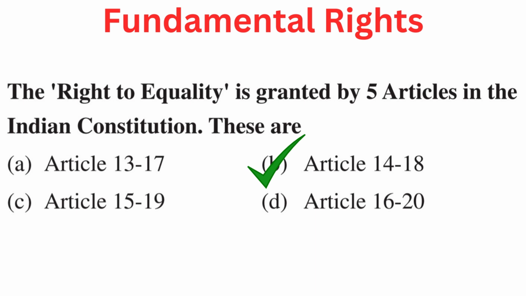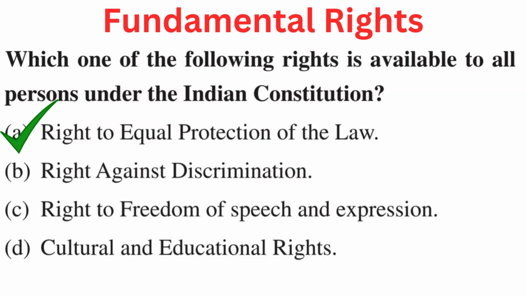Article 14 to 18. Your question is: which one of the following rights is available to all persons under the Indian Constitution? Your options are A. Right to equal protection of the law, B. Right against discrimination, C. Right to freedom of speech and expression, or D. Cultural and educational rights. Right answer is A. Right to equal protection of the law.